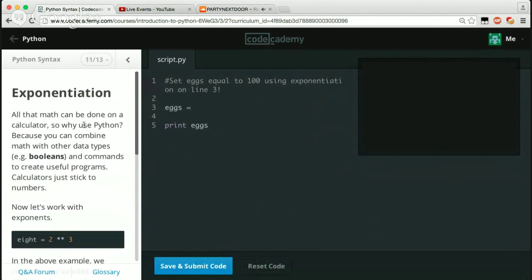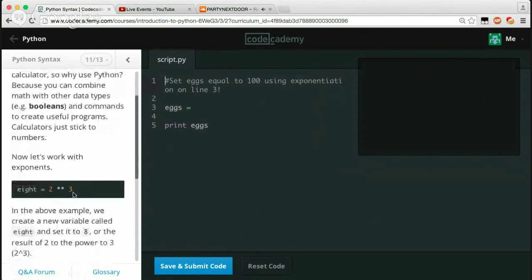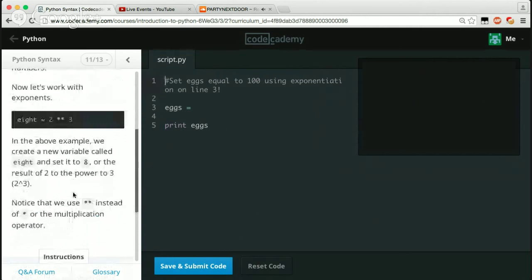Exponentiation. All the math can be done on a calculator, so why use Python? Because you can combine math with other data types, for example Booleans, and commands to create useful programs. Calculators just stick to numbers. Now let's work with exponents.